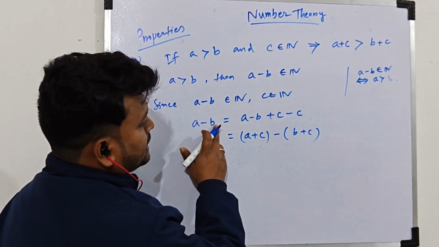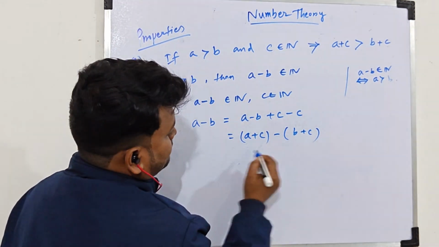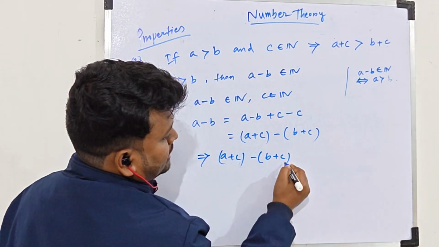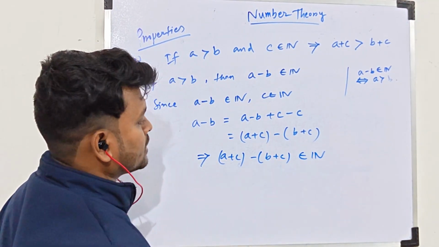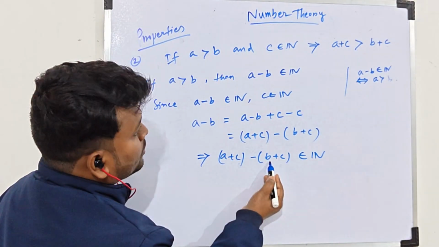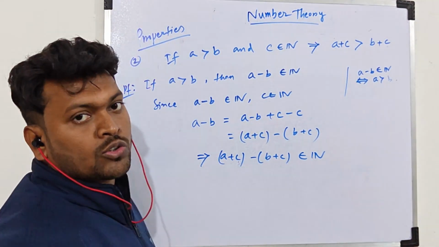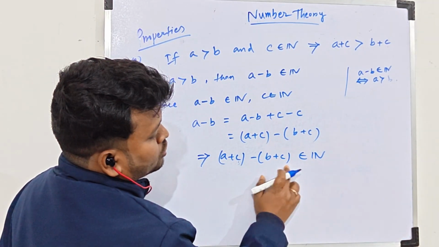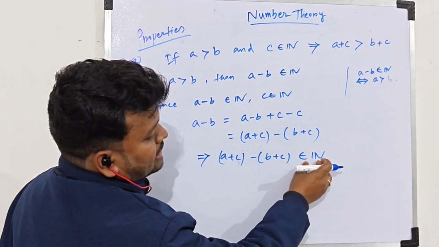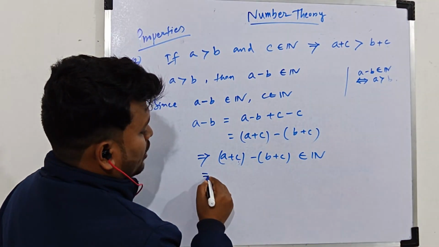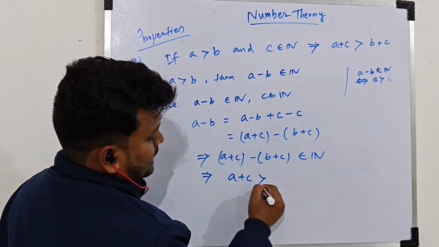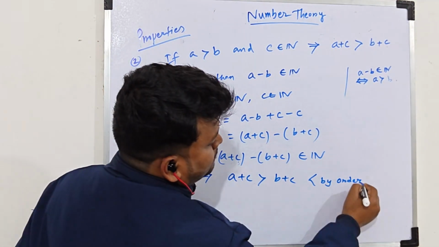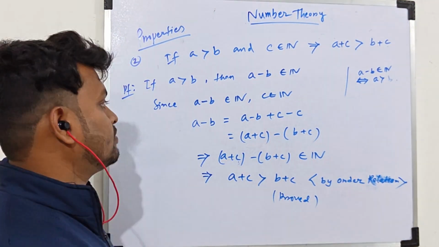That means now we can say a plus c minus b plus c also belongs to N, because a, b both belong to N and c also belongs to N. Therefore a plus c belongs to N, b plus c belongs to N, and as their difference belongs to N, by the ordering principle this implies a plus c is greater than b plus c, by the order relation. You can note it.